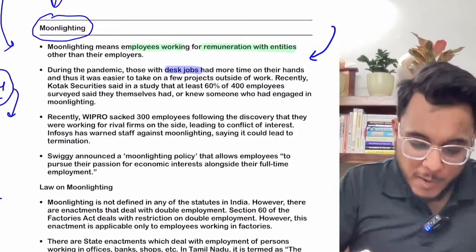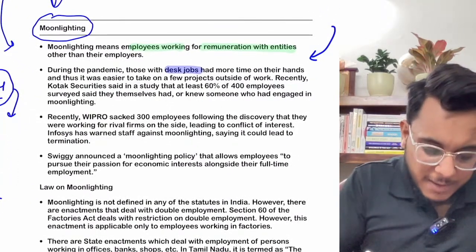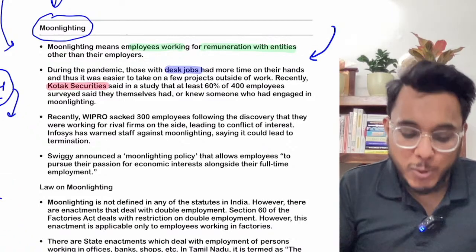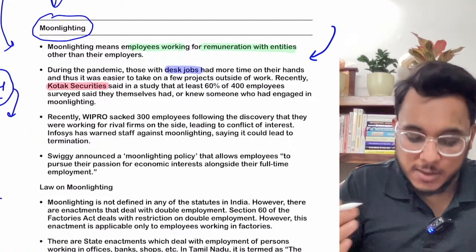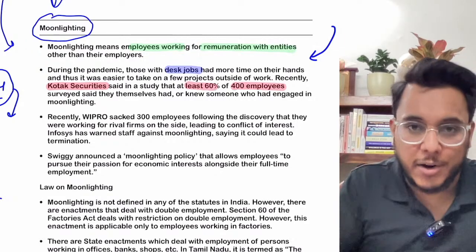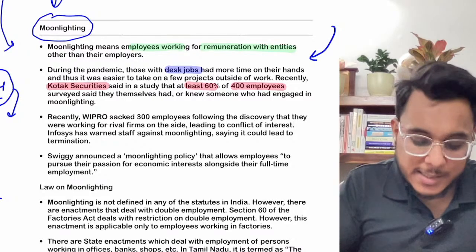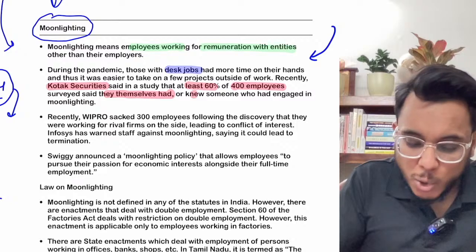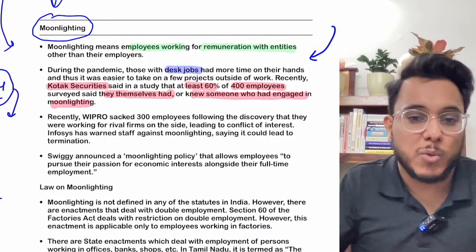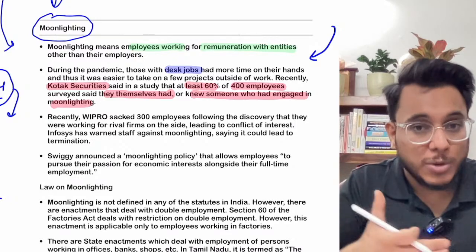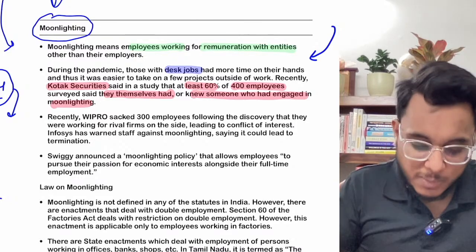Okay, now moving on, basically recently guys, a survey was done by Kotak Securities on how many people are doing moonlighting, and Kotak Securities found that at least 60% of the 400 employees surveyed said that either they are doing moonlighting or they know someone who is engaged in moonlighting. So moonlighting has increased so much now that 60% of people are doing this moonlighting thing.